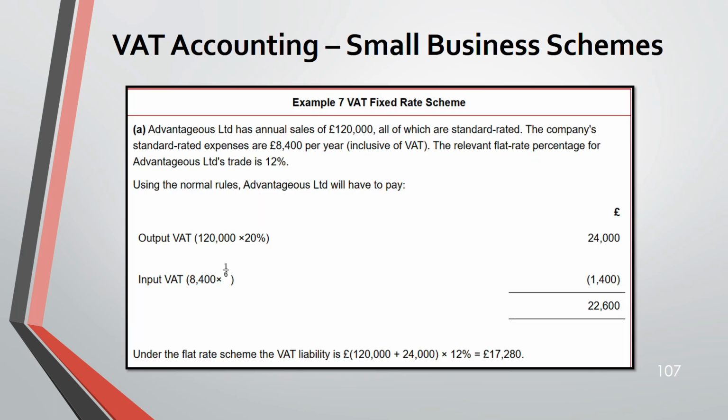Now, example 7. So here they have annual sales of 120,000, all standard rated. Standard rated expenses are 8,400 inclusive of VAT. The flat rate is 12%. So on 120,000 we are going to take 20%. Because this is VAT inclusive, take the VAT out and deduct. So this is 22,600. Now, under the flat rate scheme, what would be the VAT liability?